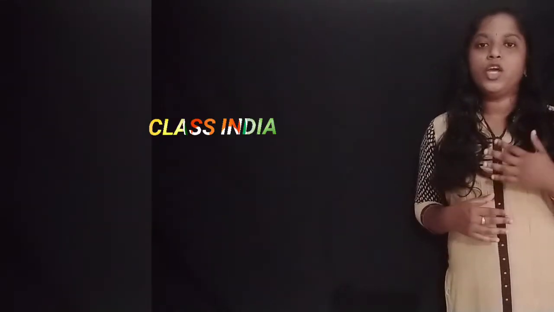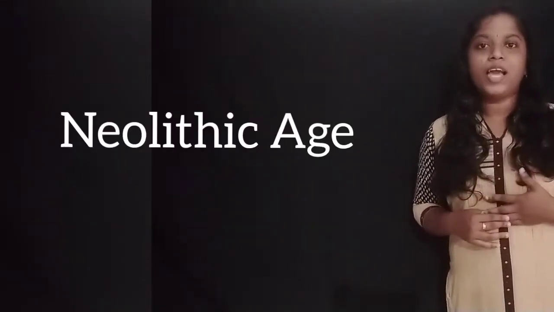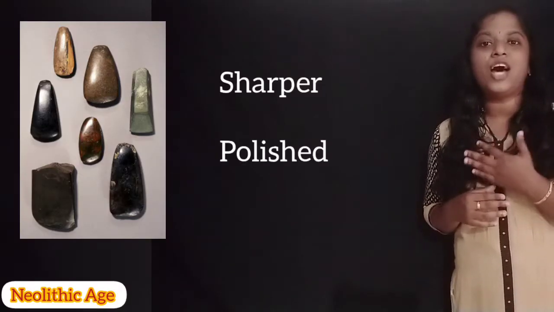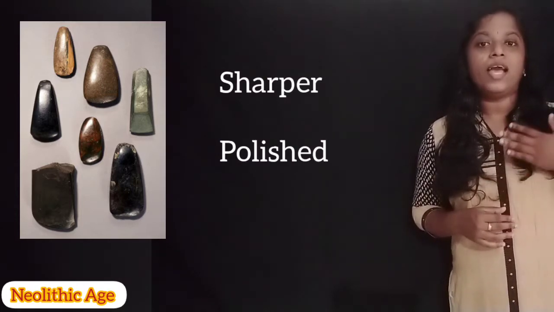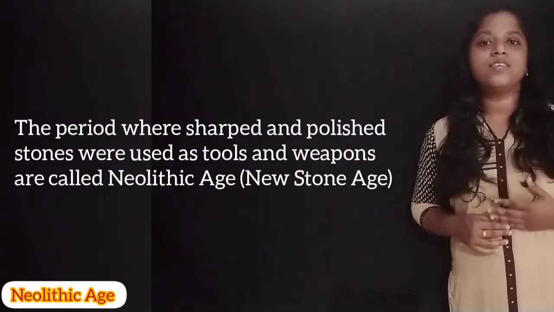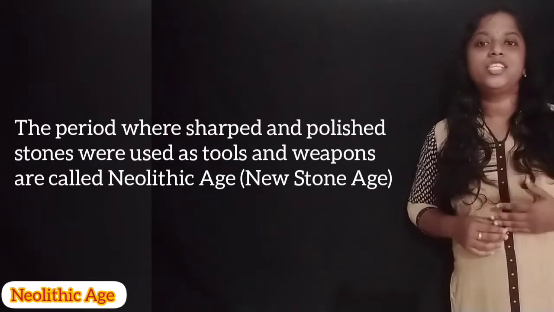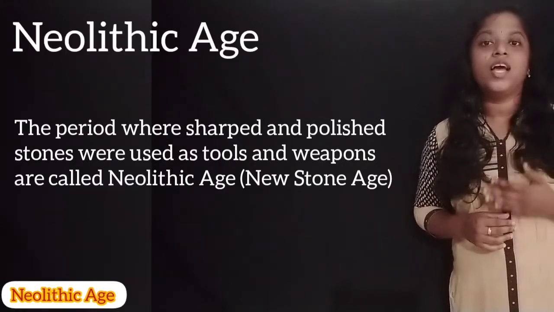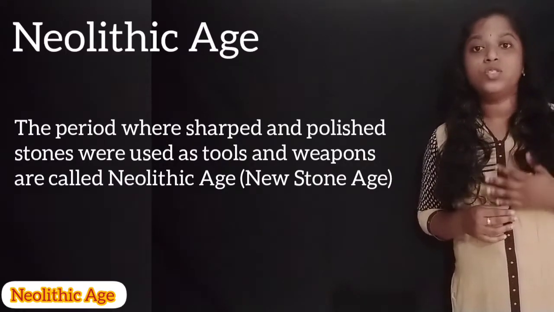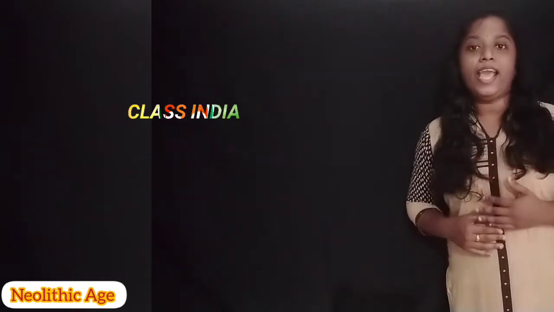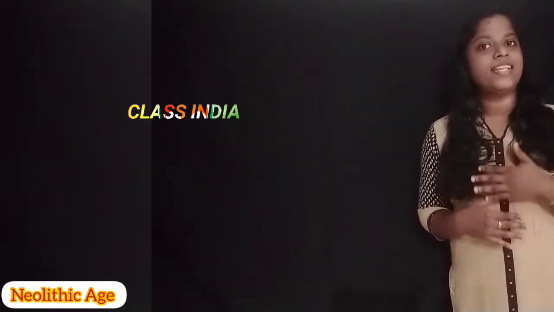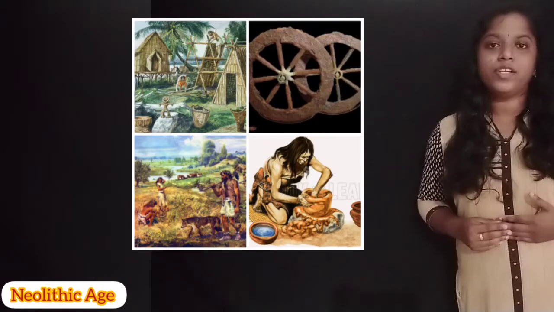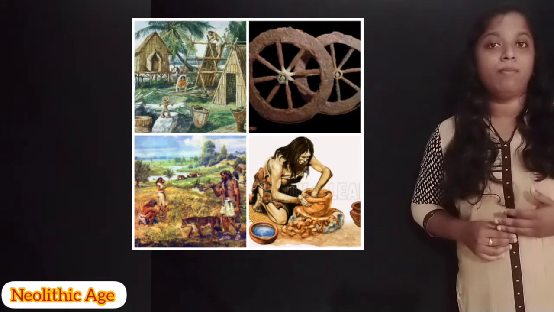The next stage of early human life was the Neolithic Age. Here you can see the stones used in the Neolithic Age. These stones are sharp and polished. So the period when human beings started to use polished and sharpened stones as tools and weapons is known as the Neolithic Age or New Stone Age. In the Neolithic Age, very big changes took place in the life of human beings. The given pictures show agricultural activities, pottery, and the taming of animals.